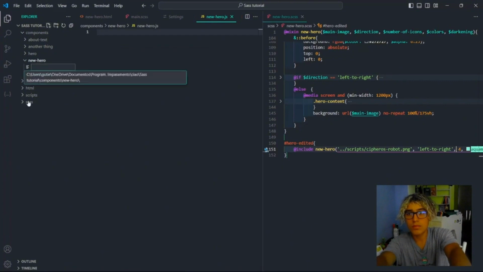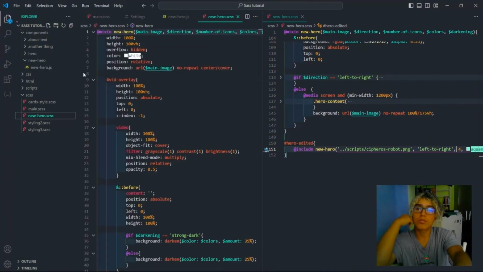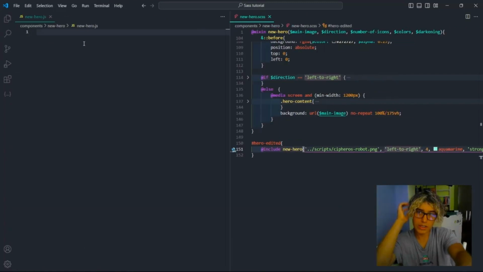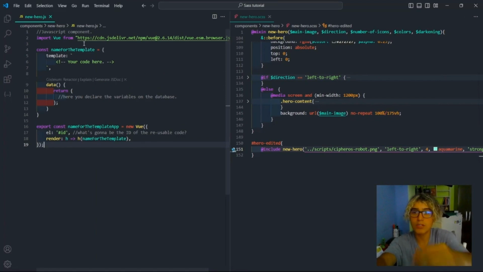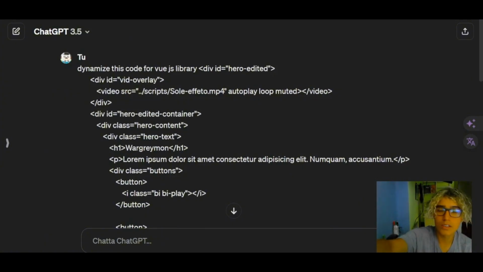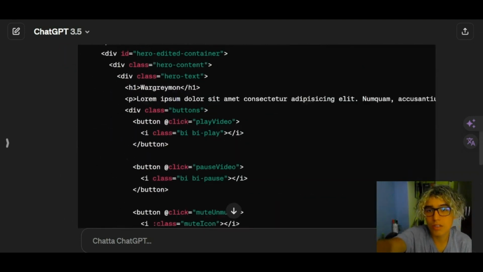Actually, our CSS can be moved over there. We can create a CSS folder to place our new hero over there. And as I told you, on the JS file, we want to copy paste this, and here is going to be the HTML code. If you don't know how to dynamize your code for the Vue.js approach, we're going to do it with the support of ChatGPT. And once we ask it to dynamize this code, we get something just like this.